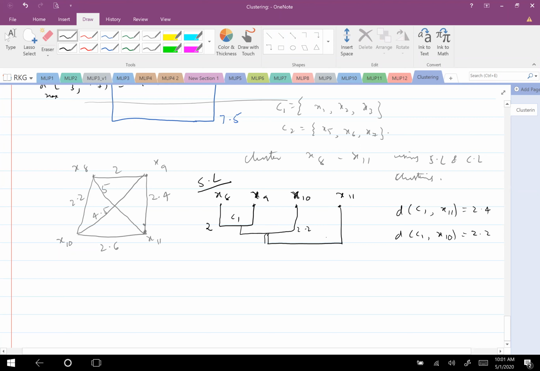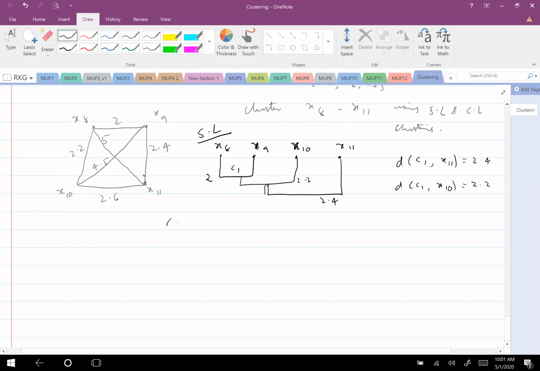So this is nearest neighbor clustering. Okay, again it has gone like this. Now complete link, our farthest neighbor clustering. Can you quickly tell now what will be the first cluster? Okay. What is the first cluster? X8, X9. X8, X9 only. Okay. Then second cluster.